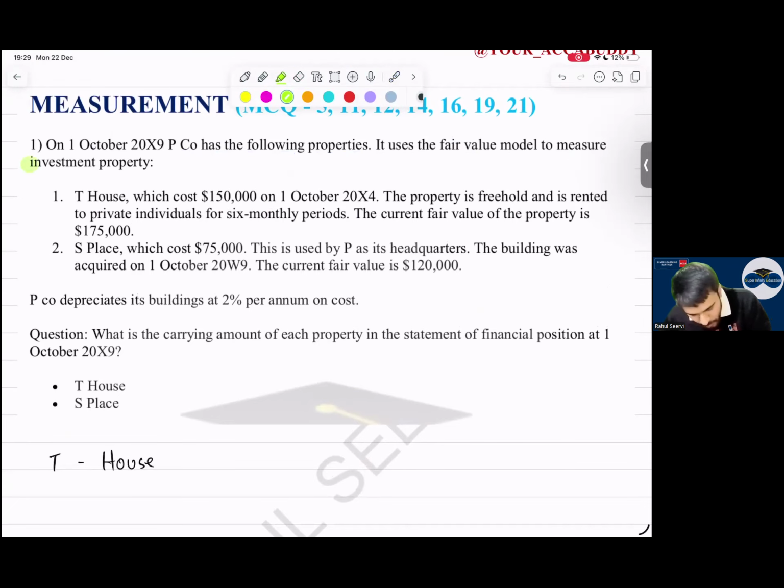Investment property means which standard, everyone? IAS 40. And which model are they using? Fair value model. Tea house which cost $150,000 on 1st October 20X4. We are standing on what date? We are standing on 1st October 20X9. After how many years? 5 years.